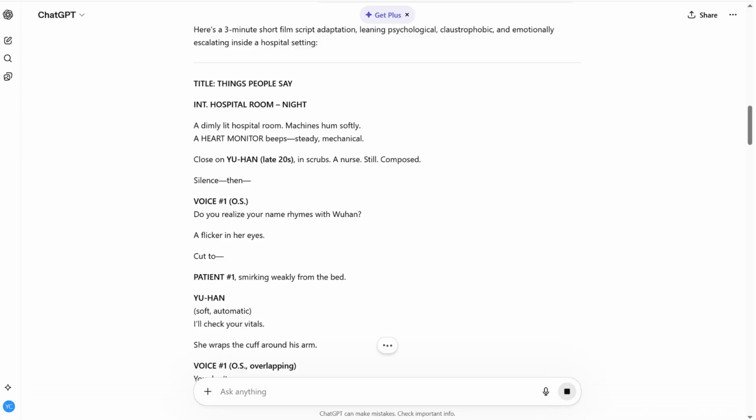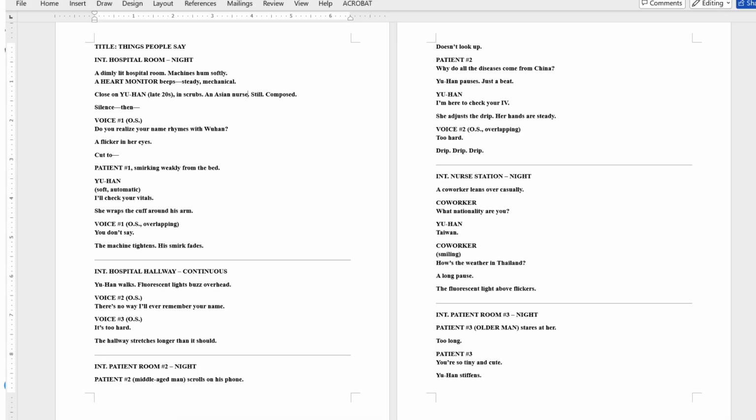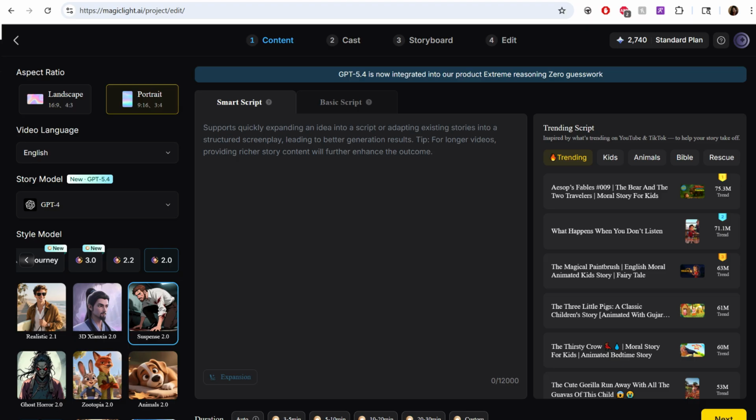I copy and paste it into Word, add details here because I want more control over the setting and what characters look like. Now I'm at MagicLight.ai. The most important thing here is to select on the upper left hand if you want landscape or portrait. Later on, it will be too late to change once the images are storyboarded in landscape or portrait.